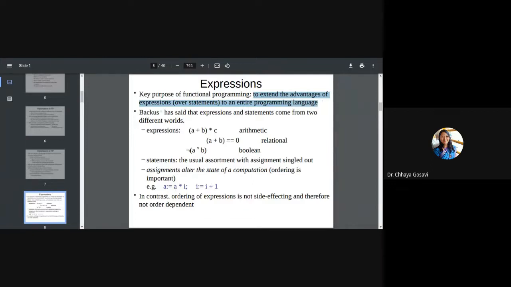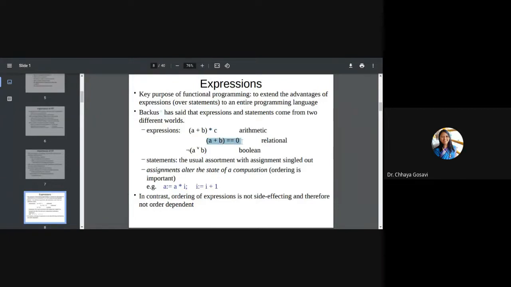You cannot write a program without assignment statements in imperative programming like C, C++, Java. Every statement is an assignment statement. But in functional programming, you can write a program without assignment statements, that is, you're only using expressions. Scientist Backus says that expressions and statements came from two different worlds. There are different types of expressions, like arithmetic expressions, where you are using arithmetic operators. A relational